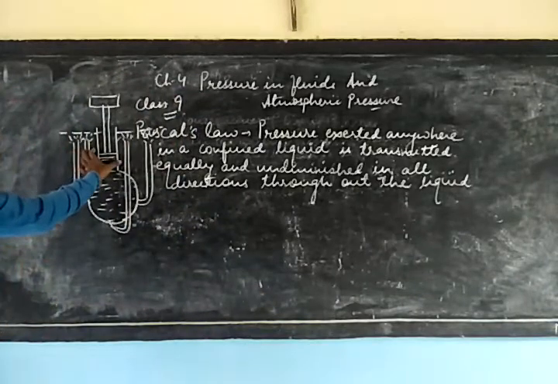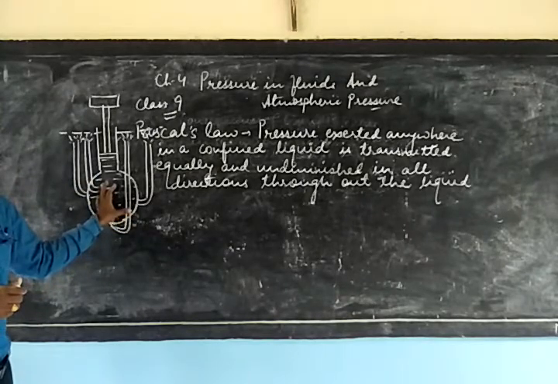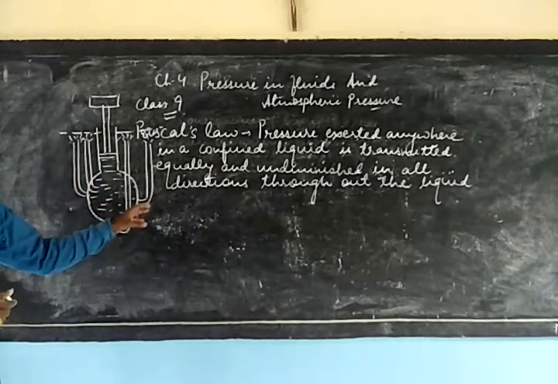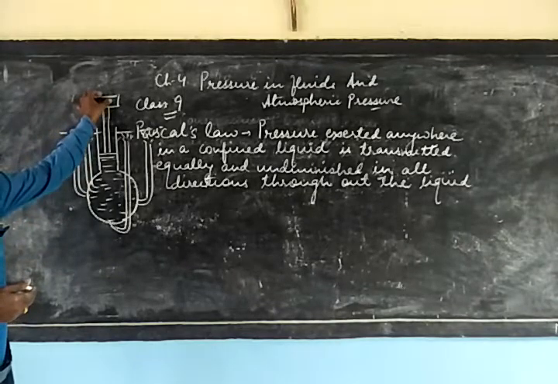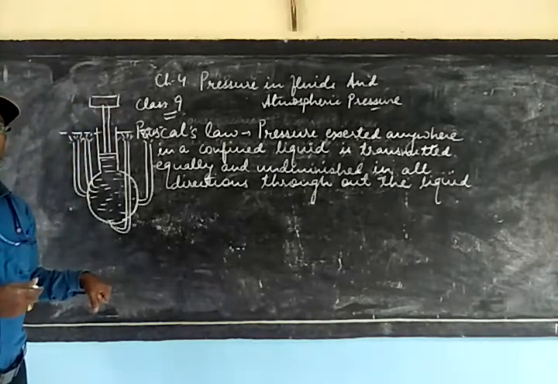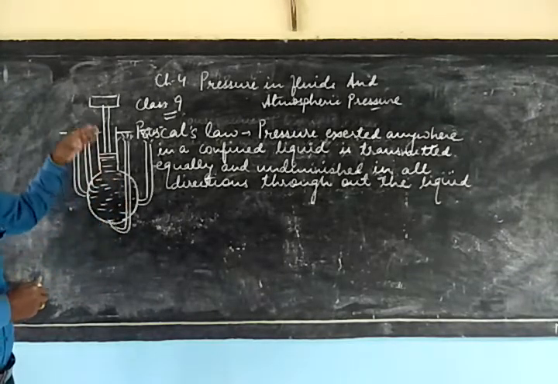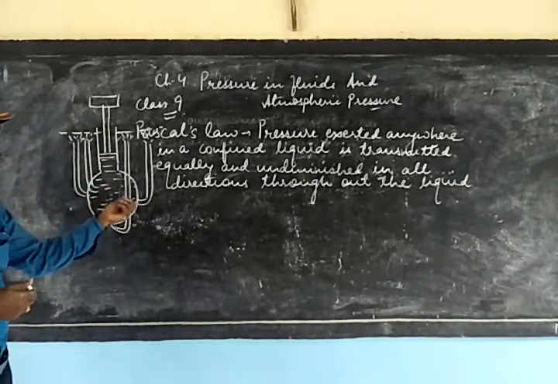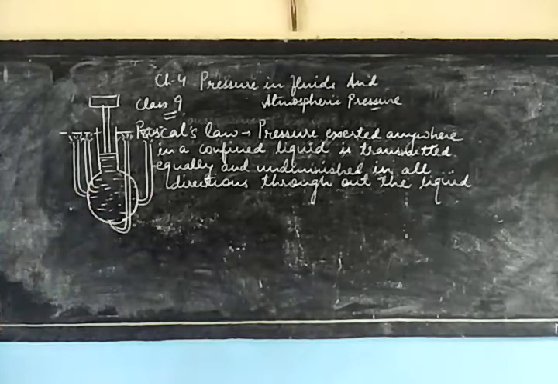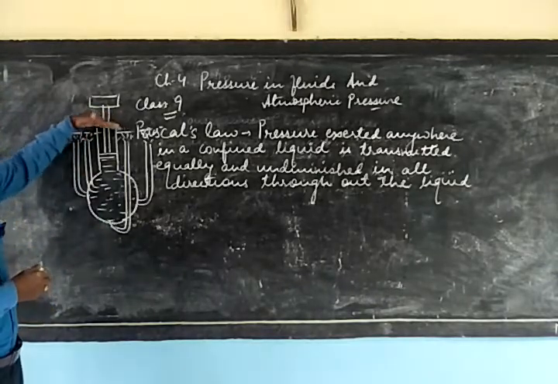We have a container with a fixed amount of liquid in it. Now we have made holes at different points in the container, and this is the piston which can be pressed down to exert pressure in this liquid. So according to Pascal's law, when pressure is exerted, then water will rush out through all these different holes, but you can see that water ultimately is reaching up to the same height.